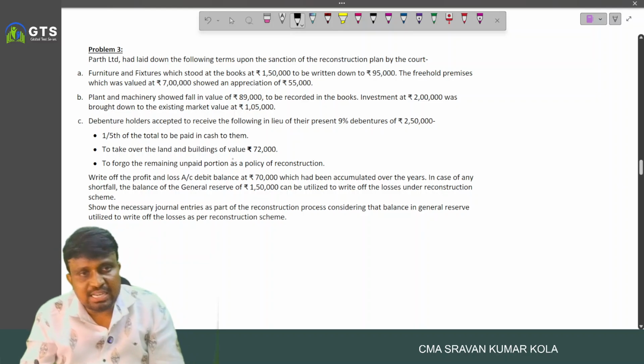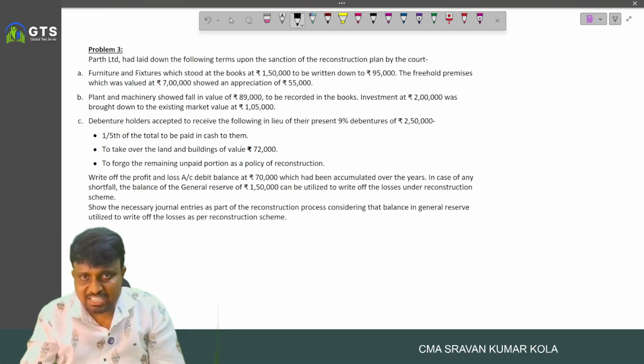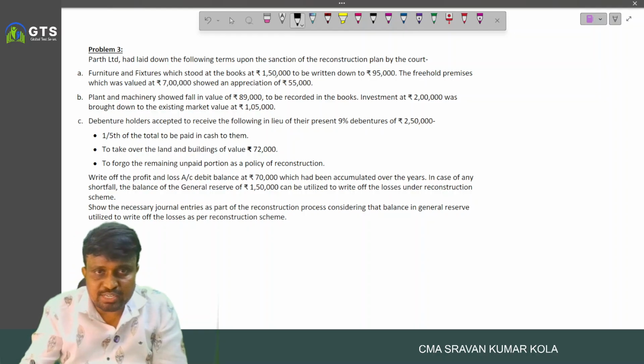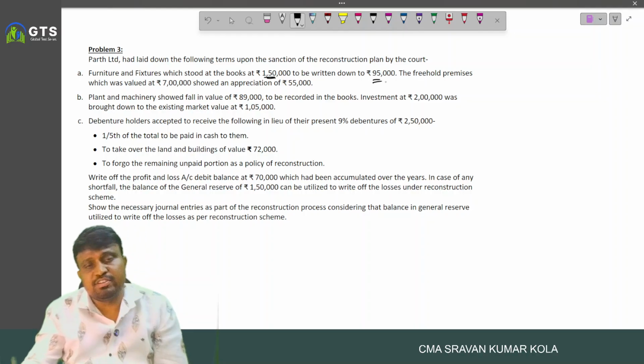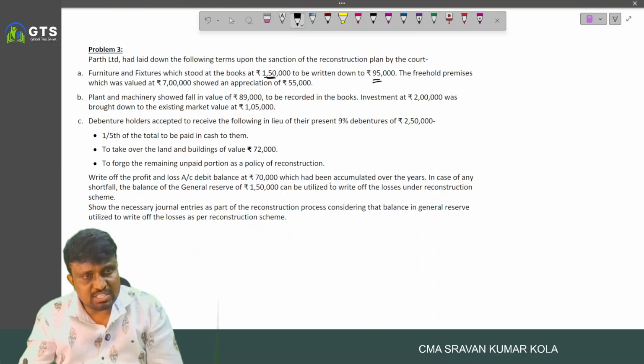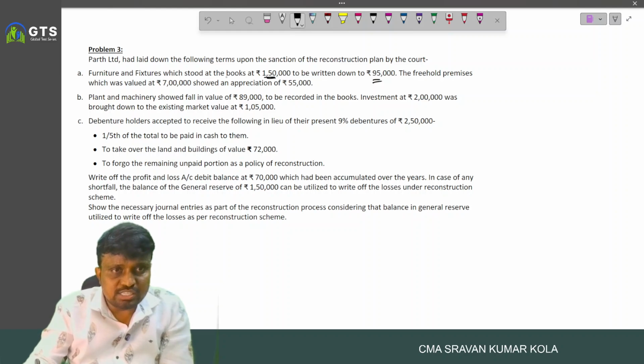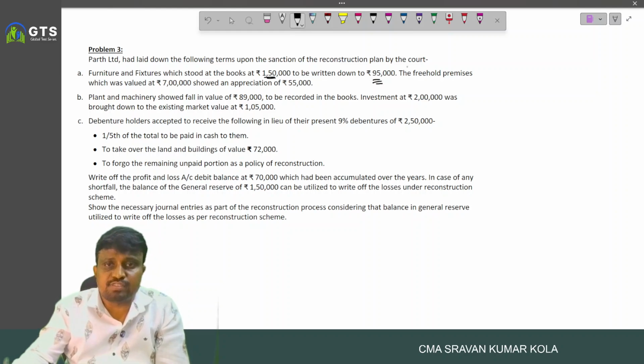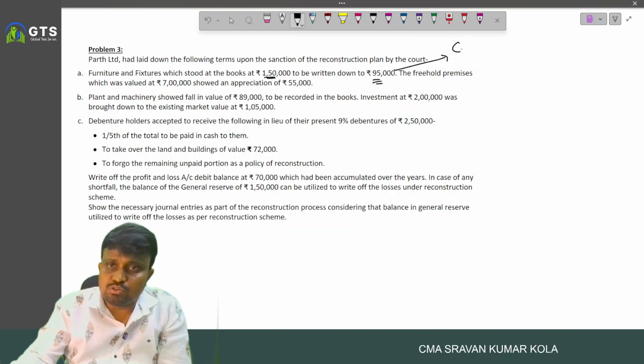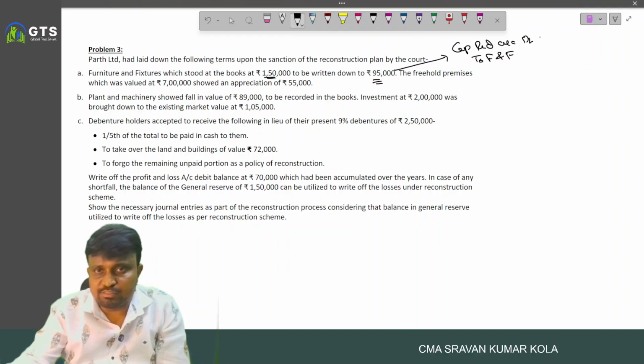Parth Limited had laid down the following terms upon the sanction of reconstruction plan by court. Furniture and fixtures which stood at book value 1 lakh 50 are written down to 95,000. And the freehold premises which was valued at 7 lakh showed an appreciation of 55,000. So furniture and fixtures are written down to 95. Then we write the entry. Capital reduction account debited to furniture and fixtures.